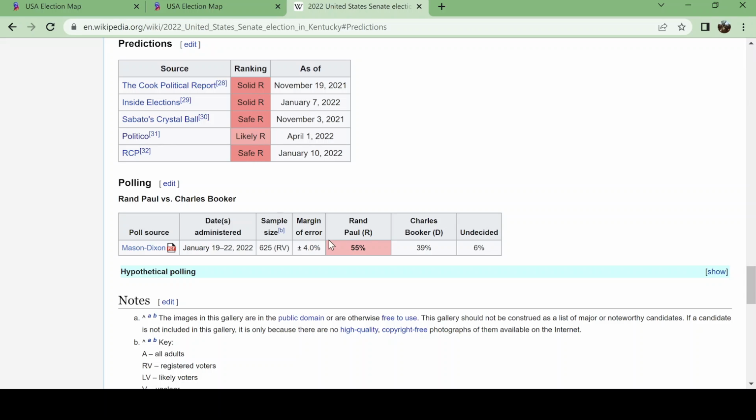But as you can see in this poll from January, Paul did, and there's a very small amount of undecided voters. So keep that in mind. So you can see Paul wins 55% of the vote, and Charles Booker wins 39% of the vote. Now that's still a safe margin, but that's only 16 points.